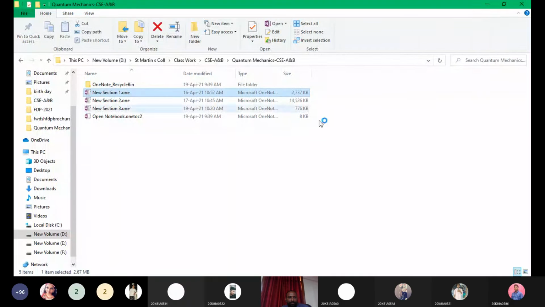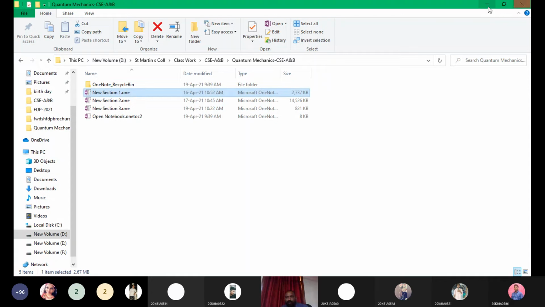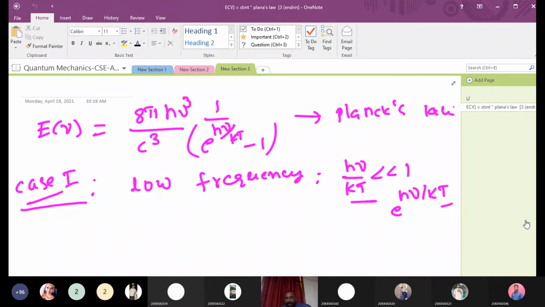Sorry, that note is gone. Let me write it again. So what we are doing here: from Planck's law, we are deriving Rayleigh's law and Wien's law.